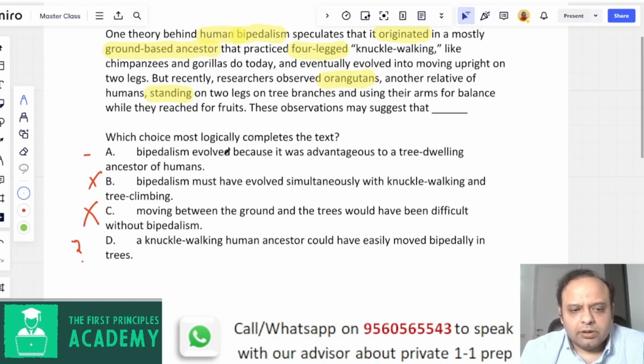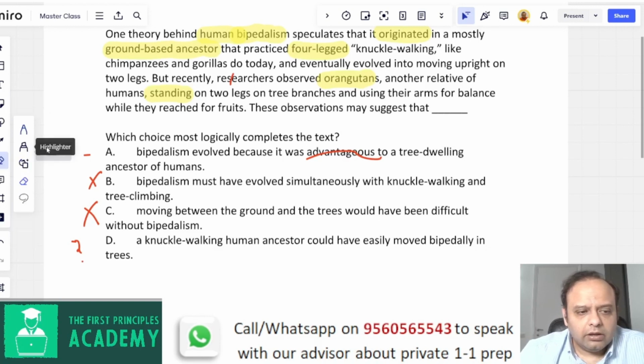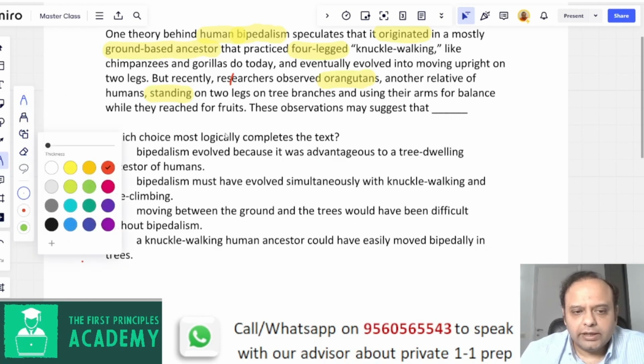So A says bipedalism evolved because it was advantageous to a tree-dwelling ancestor of humans, right? It says something very specific, advantageous to a tree-dwelling ancestor of humans. Now, does the passage at any point say something about an advantage?